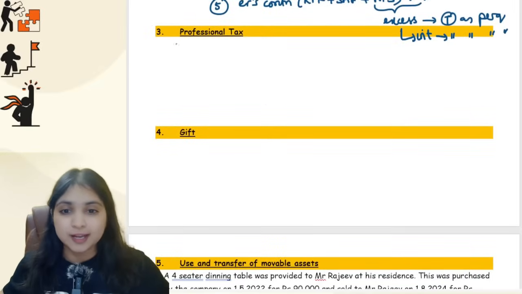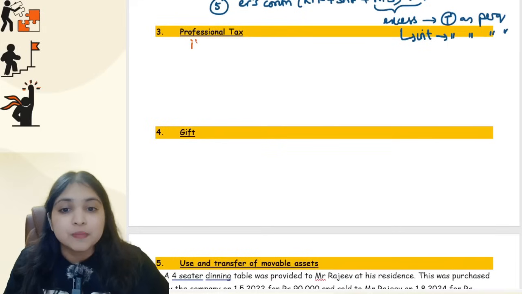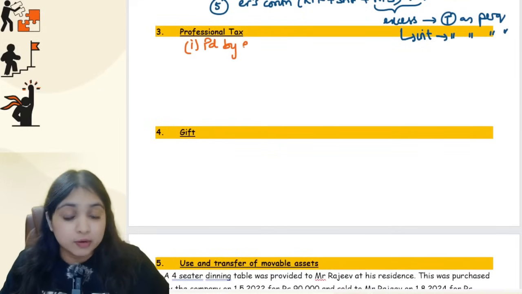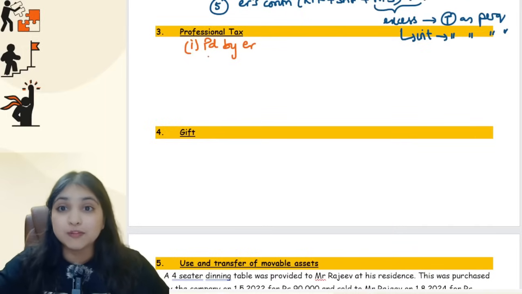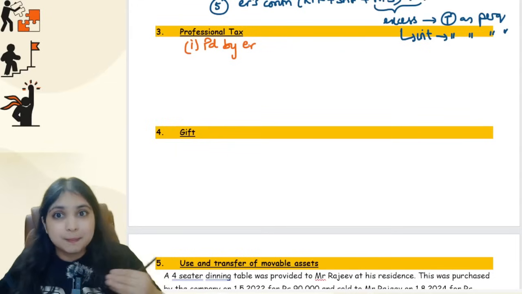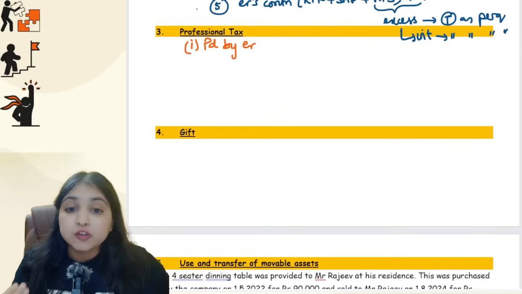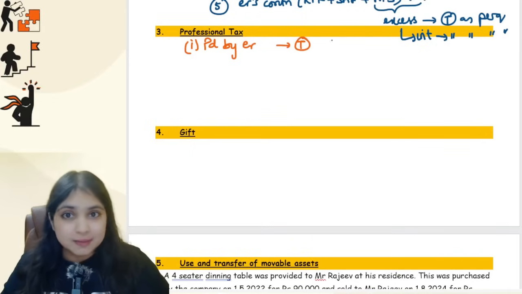Very, very important, guys. Now, there are 2 to 3 adjustments which are possible over here. Point number 1, what will you do if the professional tax is paid by the employer? Professional tax is actually the employee's obligation, right, guys? So if the professional tax is paid by the employer, it becomes an employee's obligation met by the employer. It becomes a perquisite. So if the professional tax is paid by the employer, it will be taxable. It will be fully taxable under the salaries head.